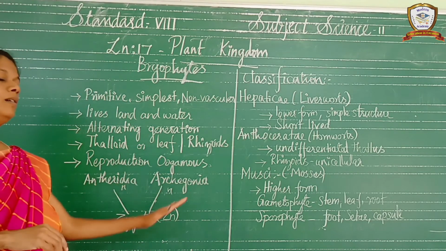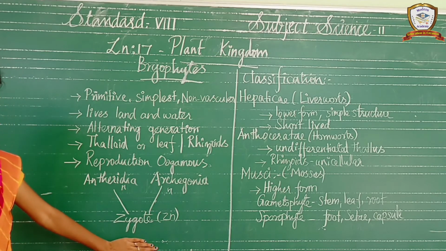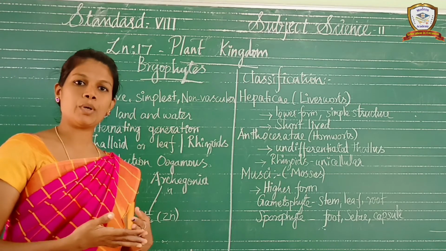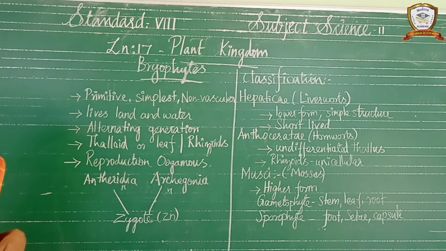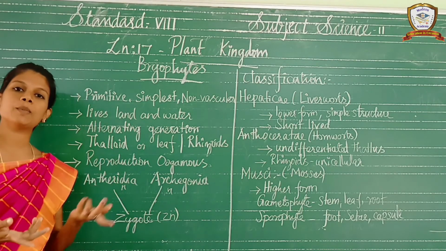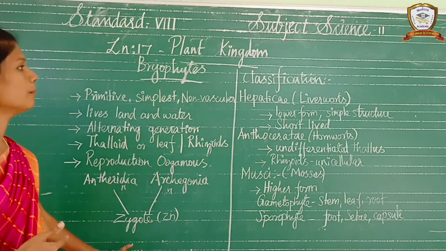And then what will happen? The fusion will happen and it produces the zygote. This zygote grows into an embryo and produces the sporophyte. Okay, gametophytes produce the gametes and they fuse together and form the sporophyte. This is what is called alternate generation. Okay, so this is bryophytes.